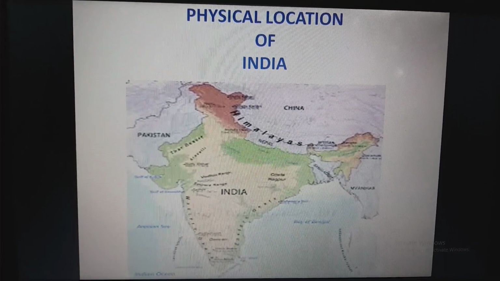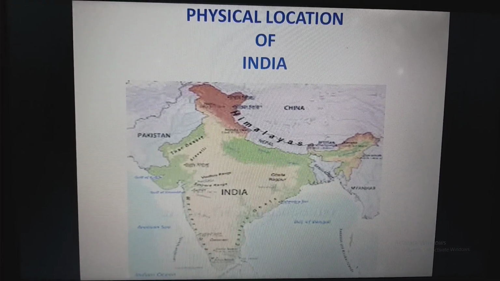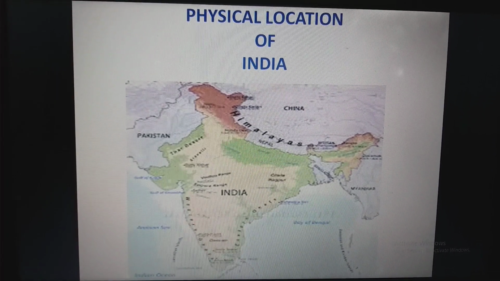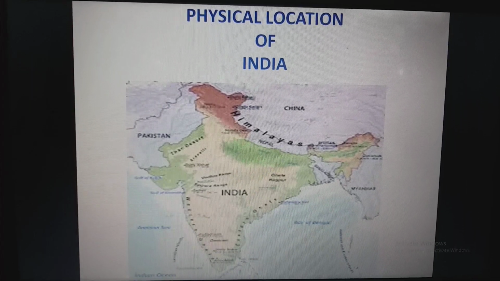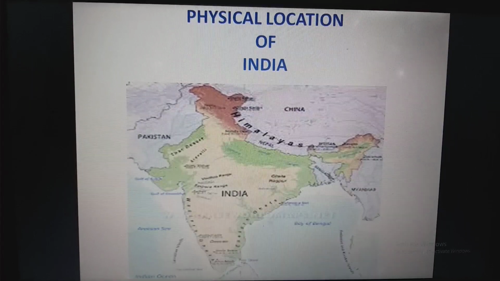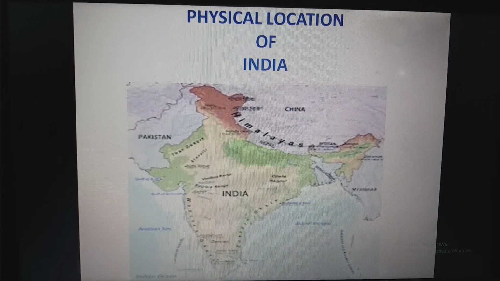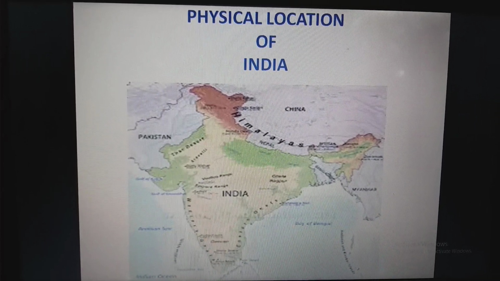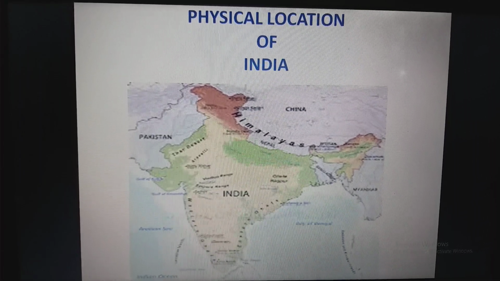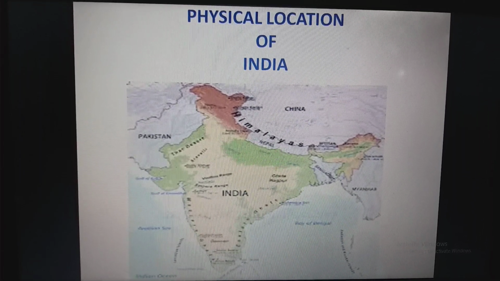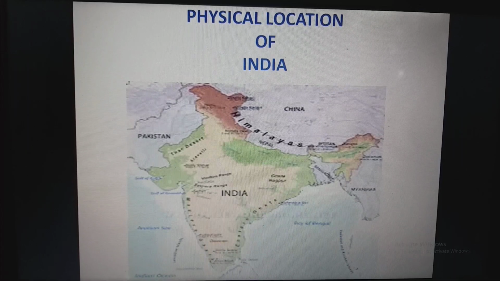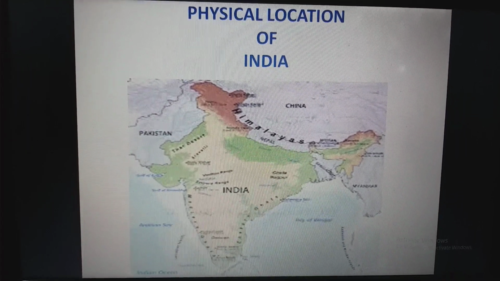Now in this map you will see that the mighty Himalayas is separating India from other parts of Asia. Then you can see in the west we have the Arabian Sea, in the east we have the Bay of Bengal, and in the south we have the Indian Ocean. So this is the physical location of India.